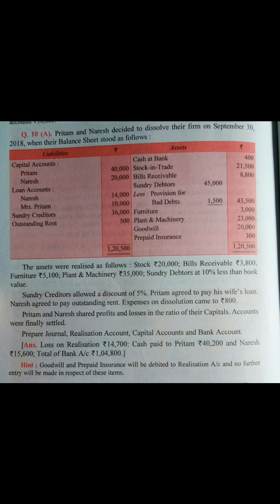One more thing is given, that Preetham and Naresh shared profit and loss in the ratio of their capitals. So the profit sharing ratio is the ratio of their capitals, and accounts are finally settled. So we have to prepare the realization account, capital account, and bank account. Okay, so